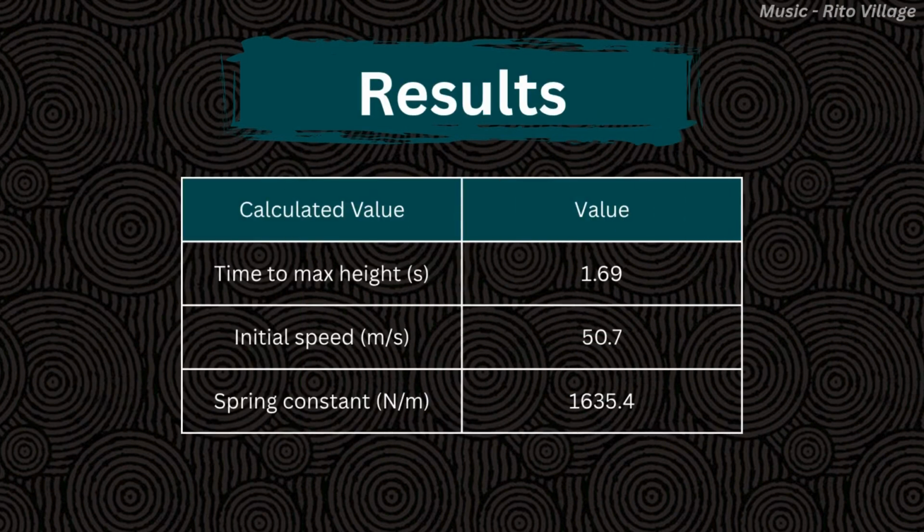And here's the results. Plugging everything back into the equation, we can determine that the spring constant of a Zonai spring is 1,635.4 newtons per meter.